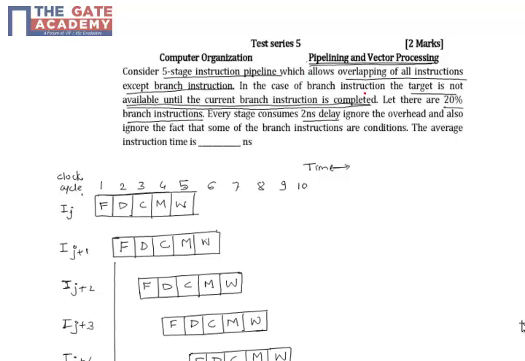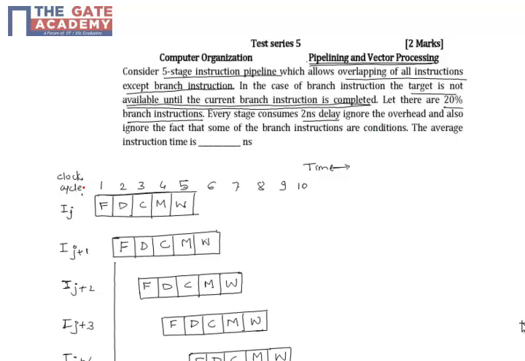In the case of a branch instruction, the target is not available until the current branch instruction is complete. This is very vital information. Let there be 20% branch instructions and every stage consumes a 2 nanosecond delay. Ignore the overhead and also ignore the fact that some of the branch instructions are conditional. Then the average instruction time is.